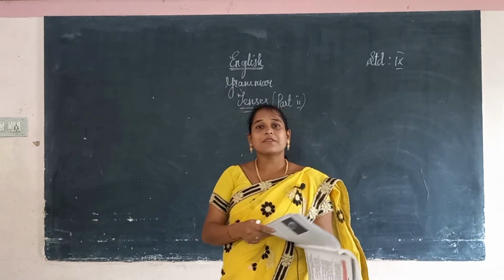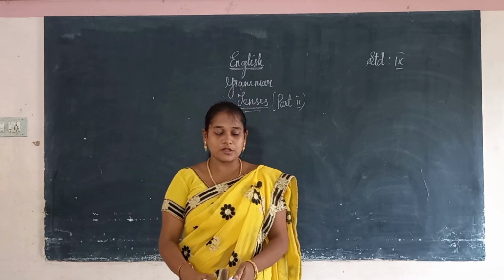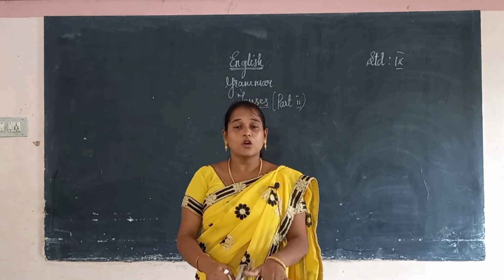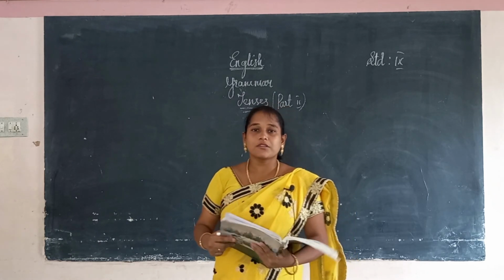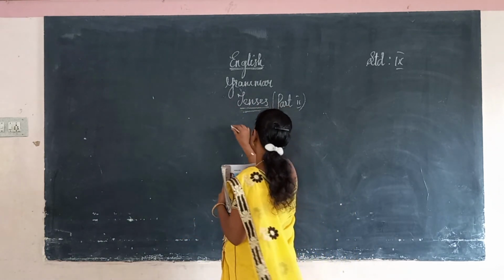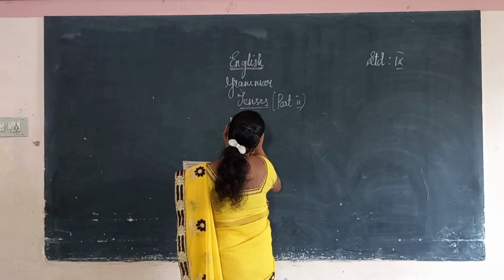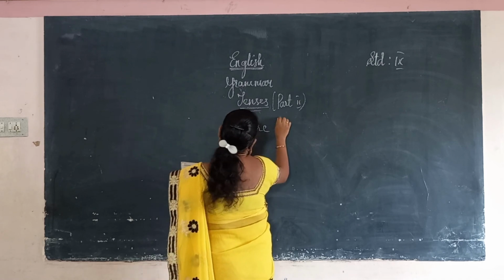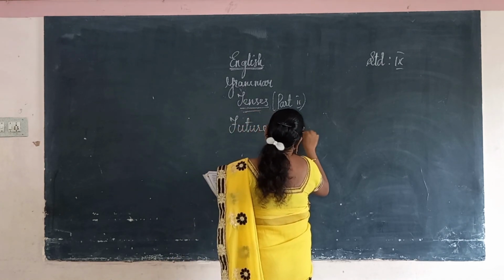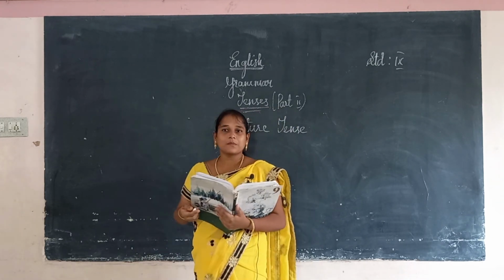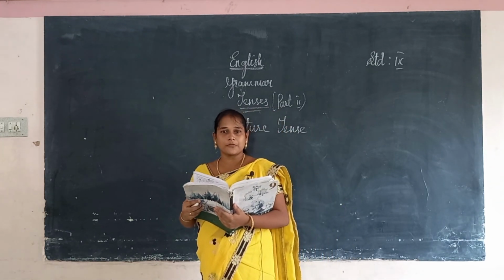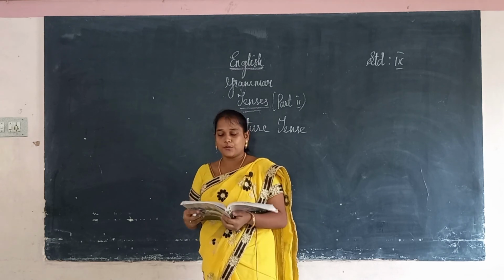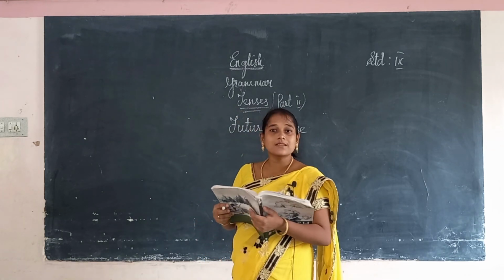Last class we had discussed the usage of the present tense, and the rules we have to follow in the present tense and the past tense. Now we are going to discuss the future tense. As we had discussed in the present and the past, it has four divisions: simple future, future continuous, future perfect, future perfect continuous. First we will discuss the simple future.